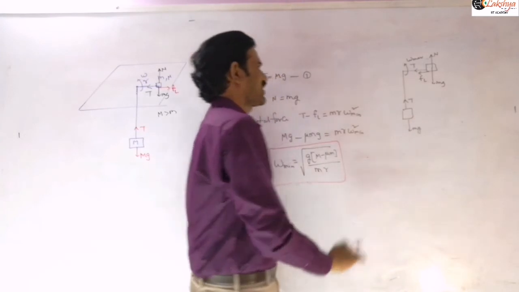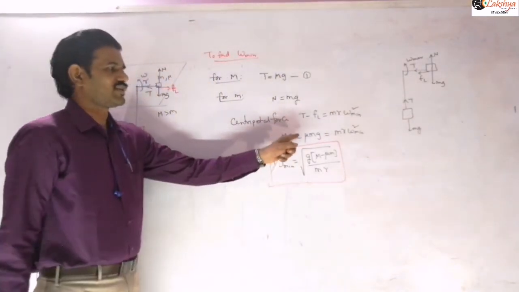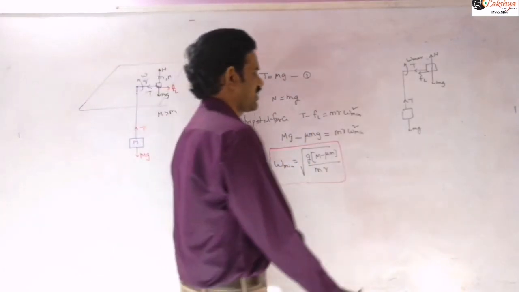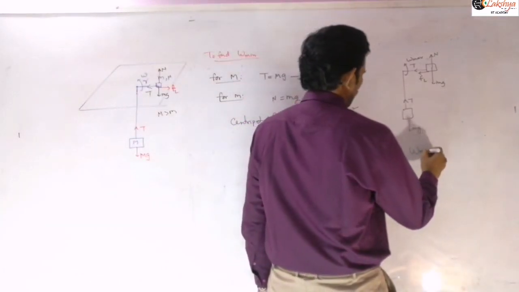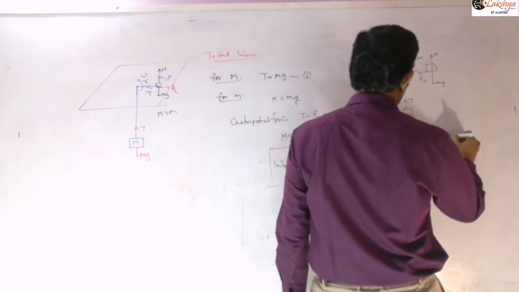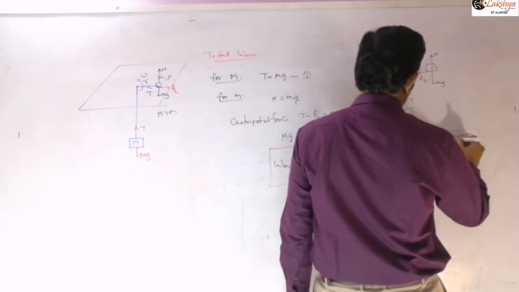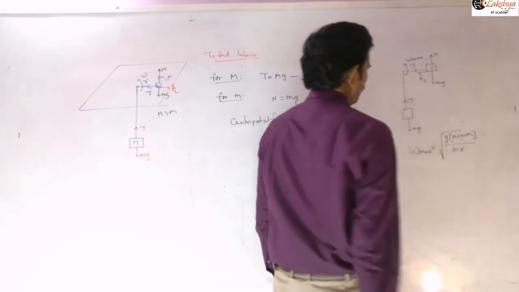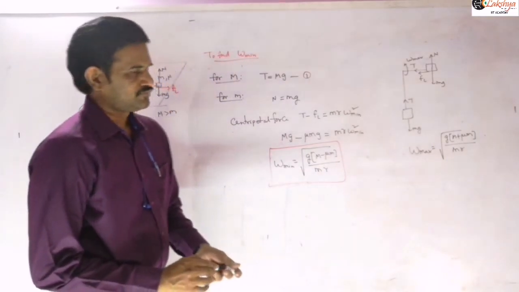Now again you can write the force equation, and here you will get a plus sign. You may write those corresponding equations. I am writing the result directly: omega maximum is equal to the square root of g times (capital M plus mu small m) by small m into r. That is the maximum angular velocity.